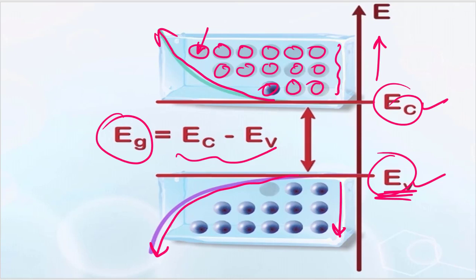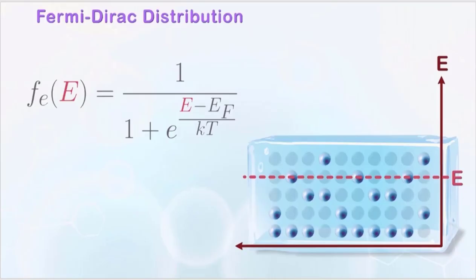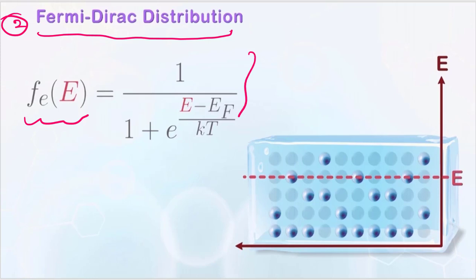Now let's look at the probability of finding an electron in this particular state. You can see these are the empty states and these are the filled states. Now the probability is given by this Fermi-Dirac distribution. This is the second factor we are discussing. The probability of an electron filling a particular state at energy level E is given by this formula, the Fermi-Dirac distribution.